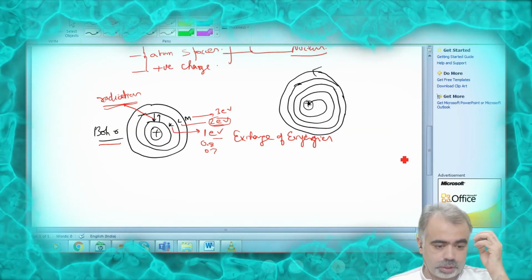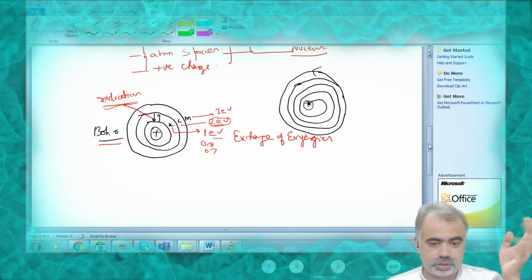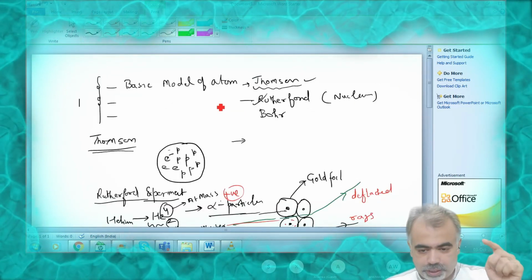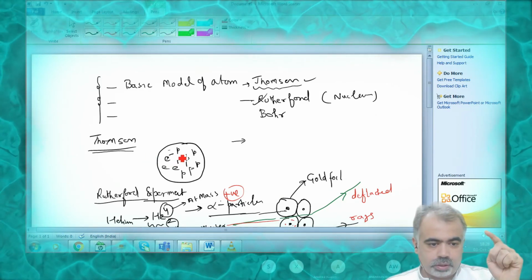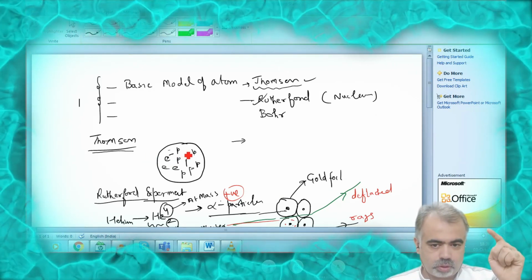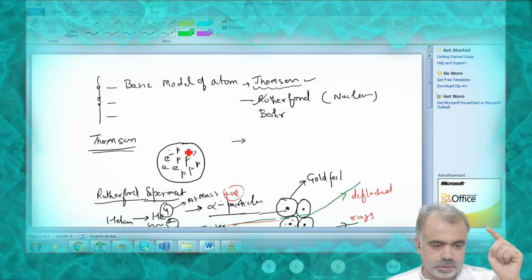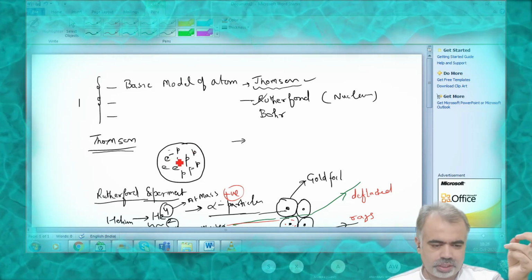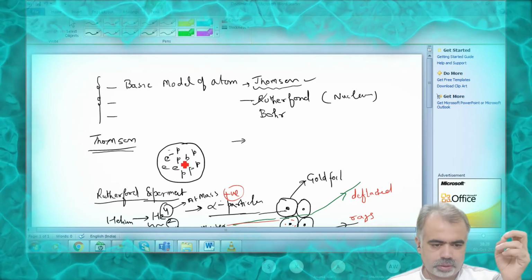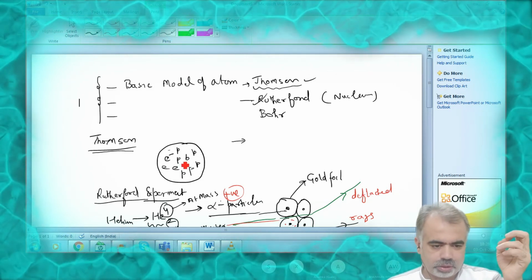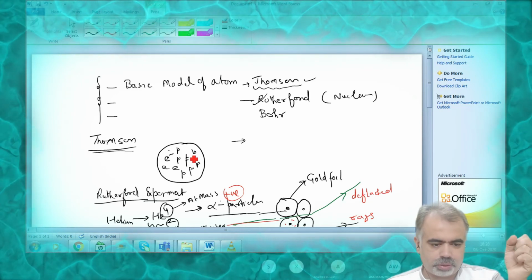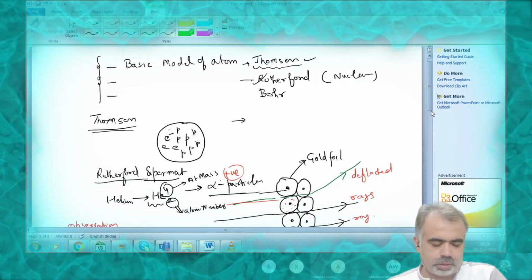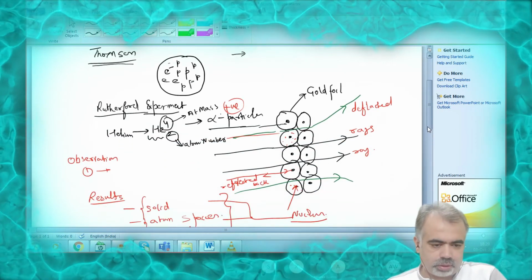So I hope now you are able to understand how the three models differ from each other. And it is very important that you remember this. Let me take a quick recap of what we did. First of all, Thomson is one of the scientists who explained a model of the atom. His contribution was very small in explaining the atom properly, because he said only that the atom consists of two subatomic particles, electrons and protons, randomly placed inside a circular plate or something. But this is wrong.